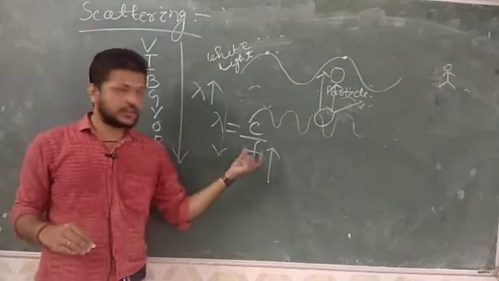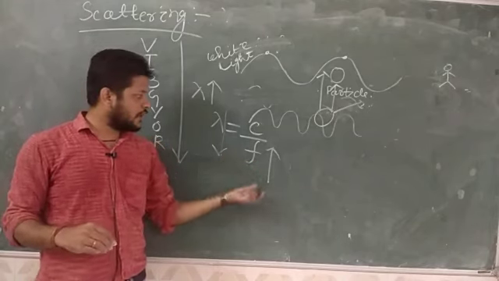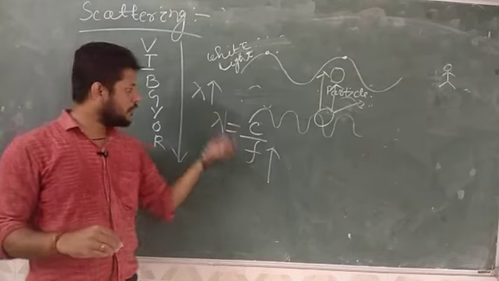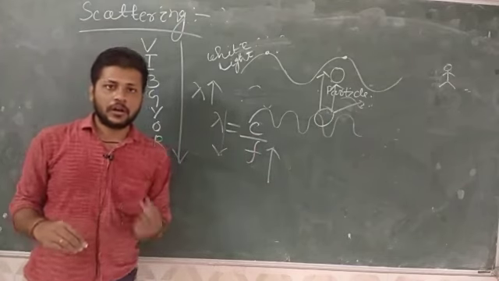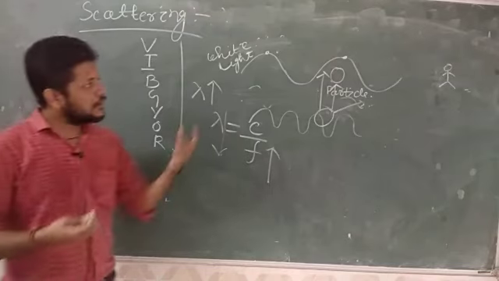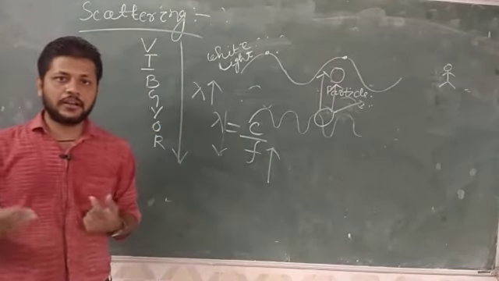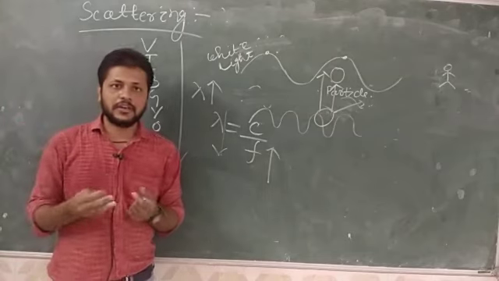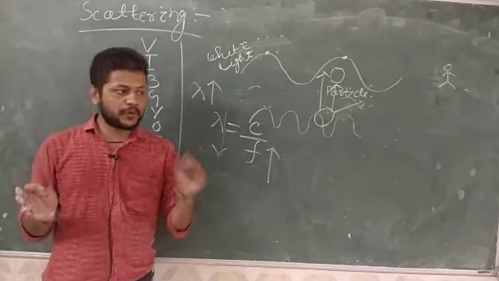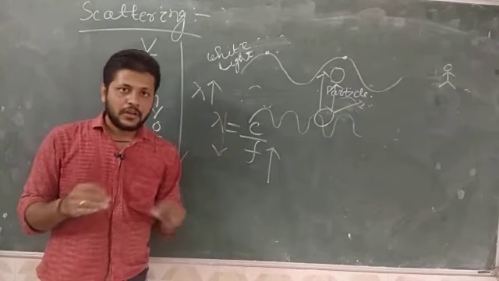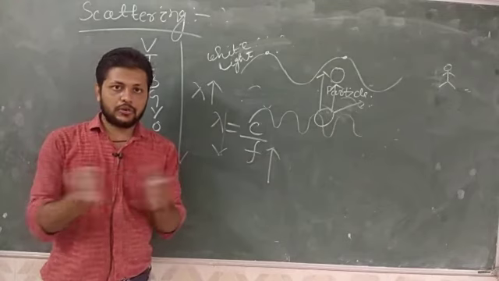But why are we increasing the frequency? In order to increase the bandwidth of the signal. So higher the carrier frequency, lower the wavelength, and at lower wavelength this scattering phenomenon occurs, and because of that your signal is not reaching the receiver. Instead of reaching the receiver, it is scattered in all directions. Only a few percent of the signal reaches the receiver, and the rest is scattered through the atmosphere.